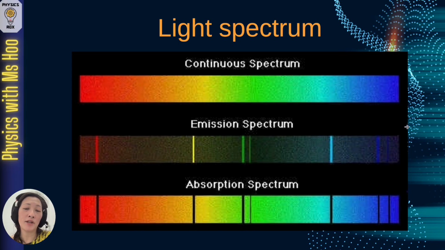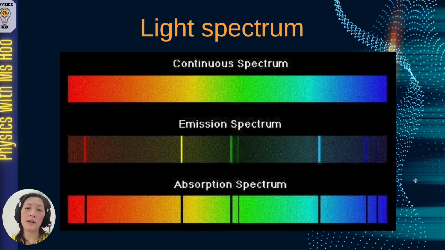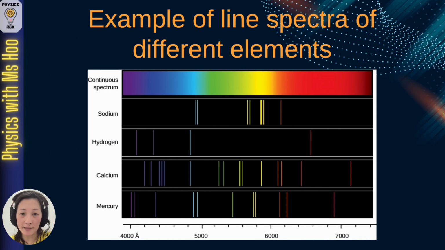Different atoms have different emission and absorption spectra. Atoms are not blackbody radiators, meaning that they don't emit light of all wavelengths. Atoms only emit or absorb specific frequencies or wavelengths of light. So for example, this emission spectrum of this particular atom would only be emitting light of these particular wavelengths or frequencies. The absorption spectrum is the direct opposite of the emission spectrum. That means that when you shine a white light on that particular atom, it will absorb these particular wavelengths or frequencies of light.